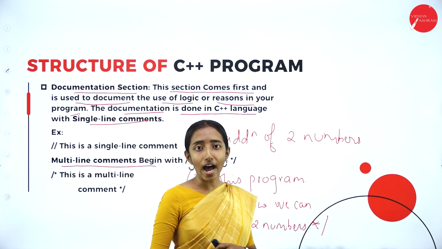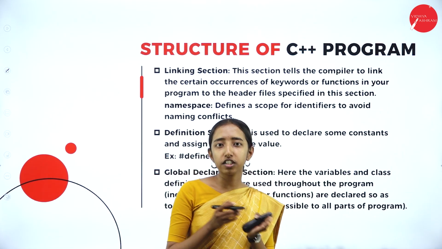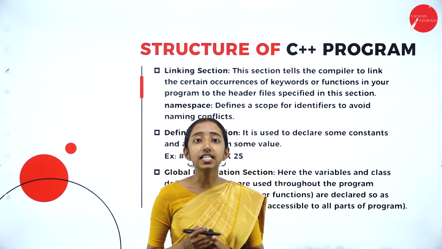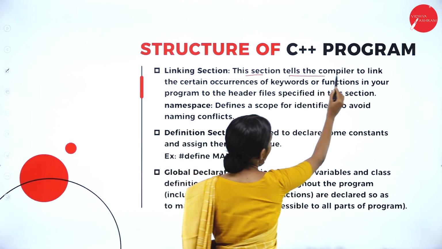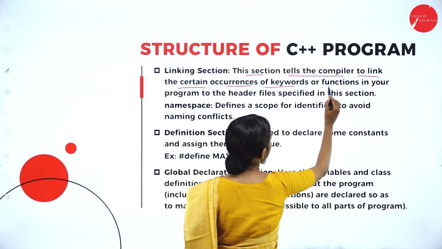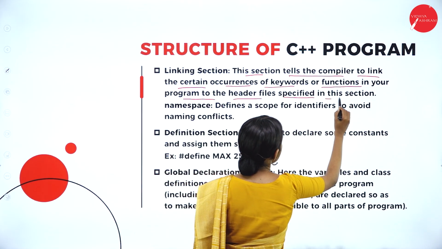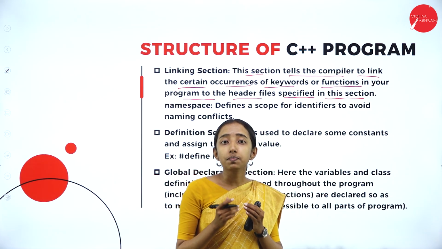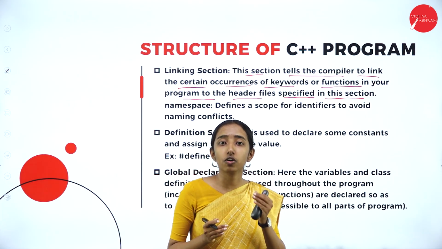Next we have the linking section. After the documentation section we have the link section. So what does it say? This section tells the compiler to link the certain occurrences of keywords or functions in your program to the header file specified in this section. So the link section is where we specify the header files that the program uses for certain functions or variables.